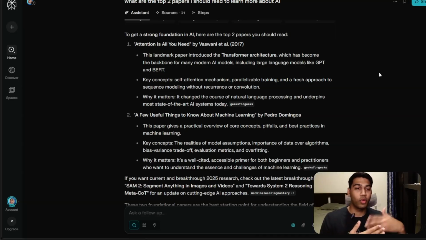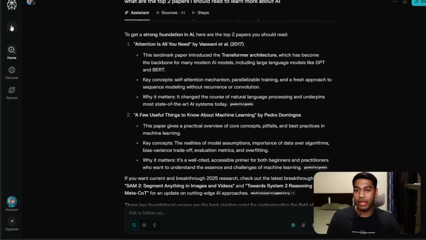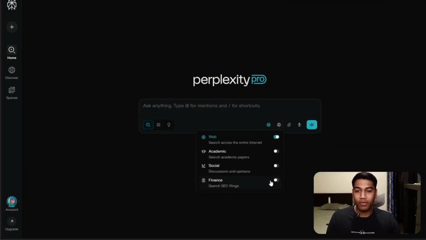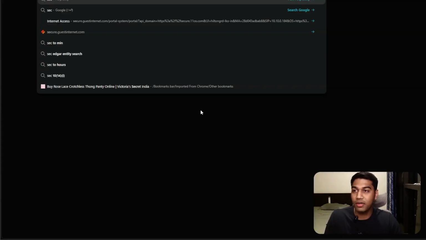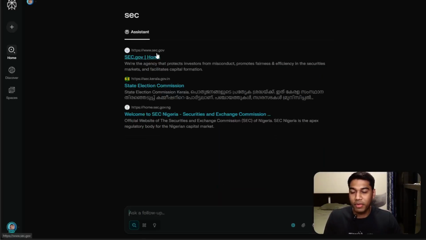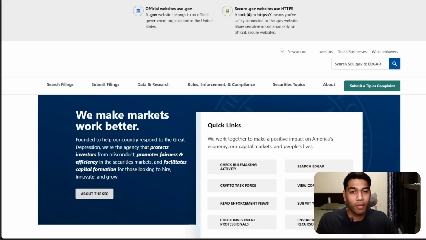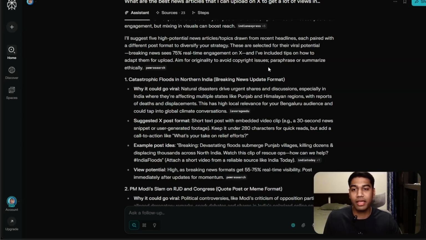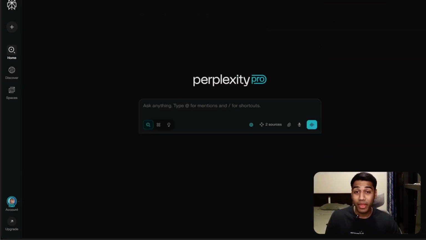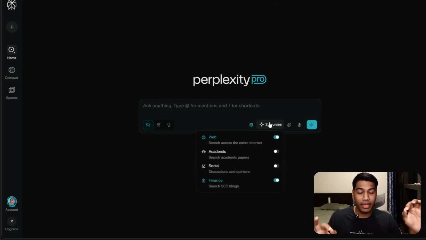So when you are looking for answers and you're searching with Perplexity, you get the option to choose what you want to refer. Let's come back here, and one of the most important ones that they've recently added is search SEC filings. Now, SEC, if you don't know, is the Securities and Exchange Commission of the US. So it technically is one of the biggest financial regulation bodies of the US, which takes care of everything that's happening by companies and everything else. And everyone has to file data with the SEC.